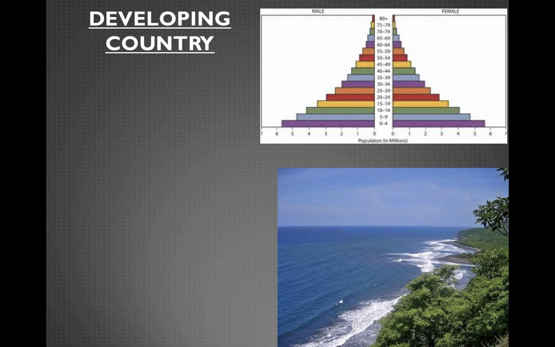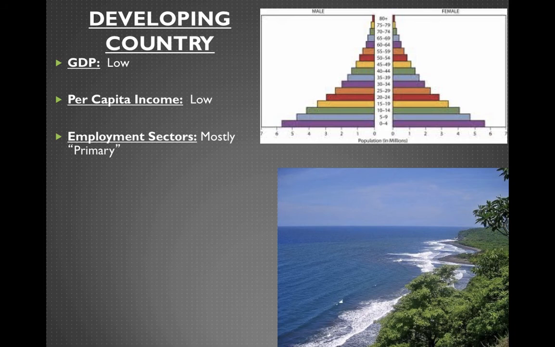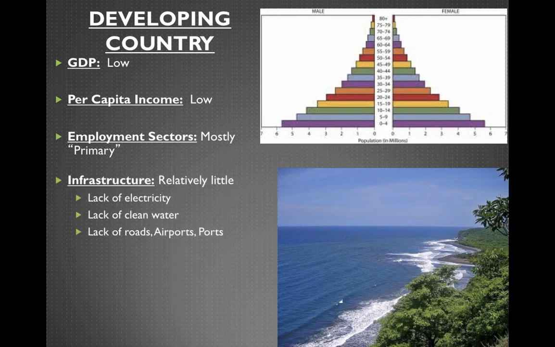They're still having a lot of kids, but they're starting to live a little longer. GDP is low. Per capita income is going to be low. Employment sectors, mostly primary still. Infrastructure, generally a lack of electricity and things like that. You will see places, though, where they do have access to it, and things are okay. So it just depends kind of where you are in the country.